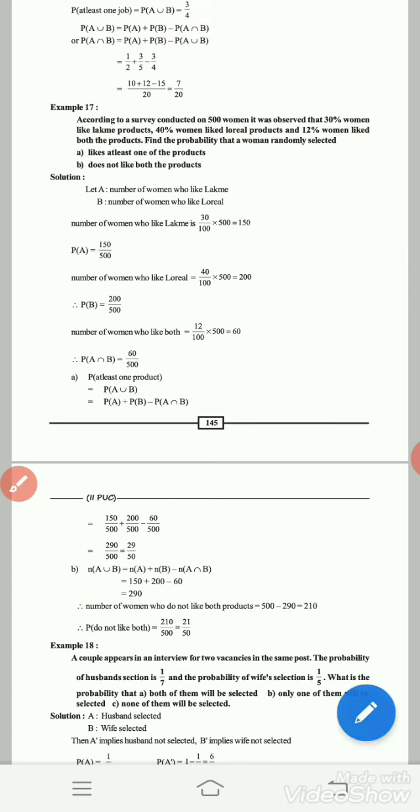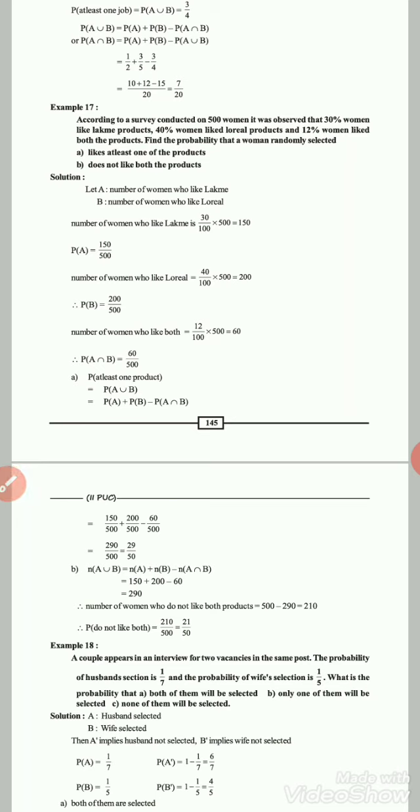According to the survey conducted on 500 women, it was observed that 30% of women like Lakme products. That is one event. Second event is L'Oreal product.